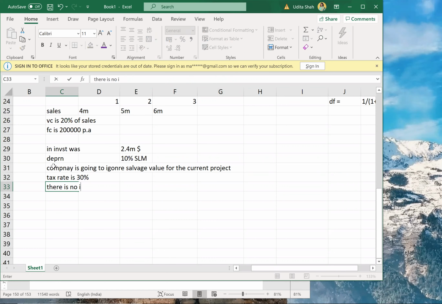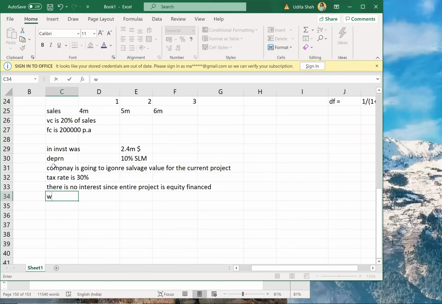There is no interest since the entire project is equity financed. If everything is equity financed, there will be no debenture, so there will be no interest.